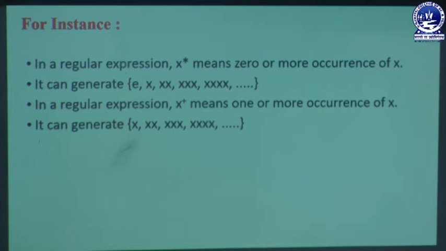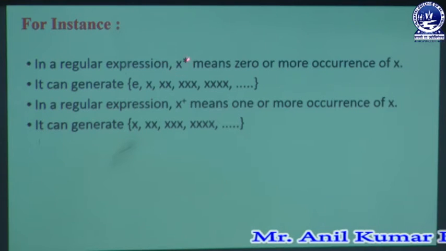So it is one format that is known as x star. Whenever it can be generated as epsilon, meaning there is an empty string, there is no occurrence. Then we can create x one time, two times, three times, four times, etc. Multiple times we can create that occurrence.